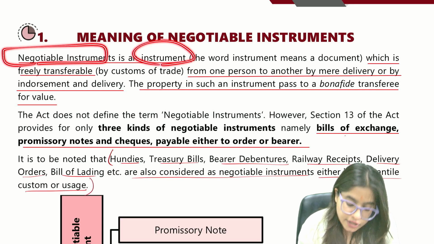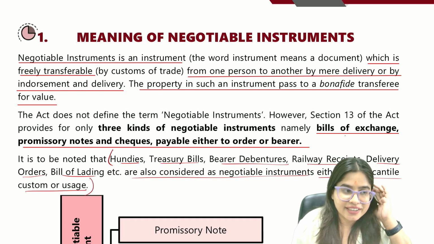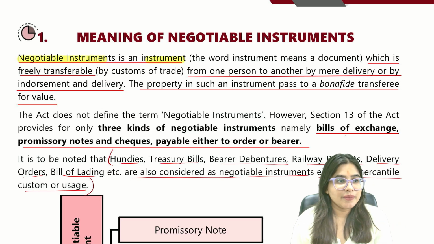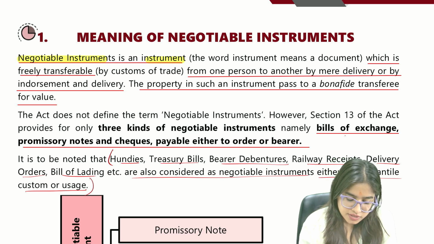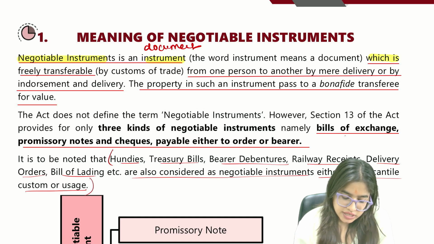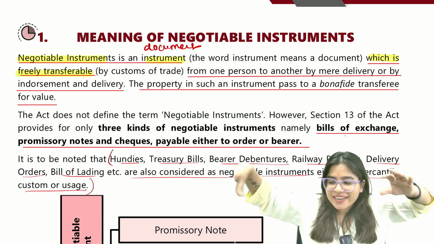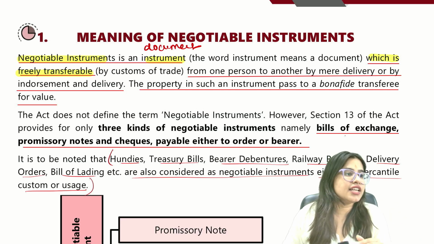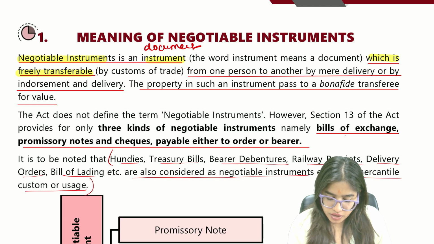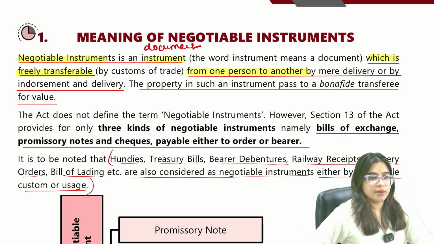Negotiable instrument is an instrument. Wow, what a definition. Wait, the definition is not yet over, it just started. Negotiable instrument is an instrument. Instrument means document which is freely transferable. Freely, guys, freely transferable means I can easily transfer the negotiable instrument from one person to another. One best example of a negotiable instrument I'll give you is money.